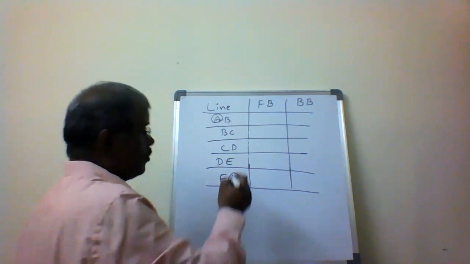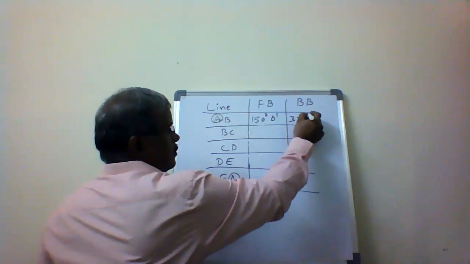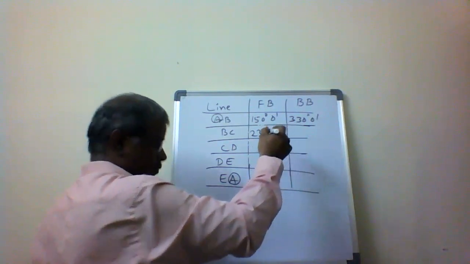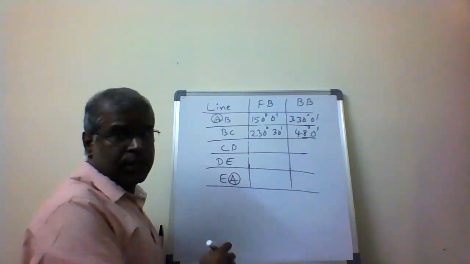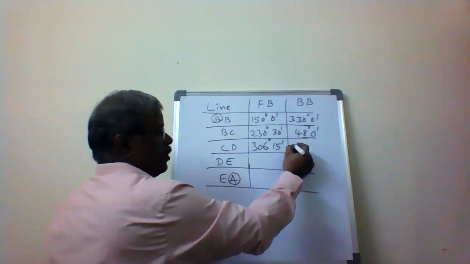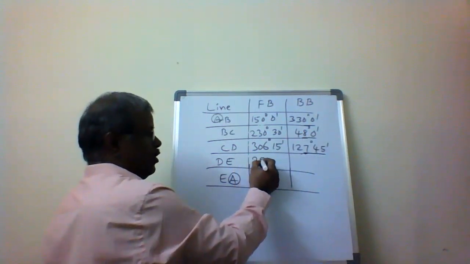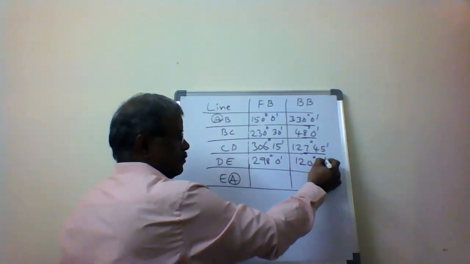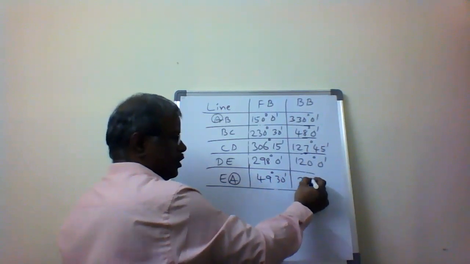Now the forward bearing is 150 degrees, backward bearing is 330 degrees; 230 degrees 30 minutes, 48 degrees; CD is 306 degrees 15 minutes, 127 degrees 45 minutes; 298 degrees, 120 degrees; 49 degrees 30 minutes, 229 degrees 30 minutes.